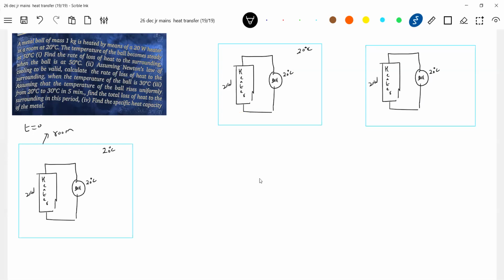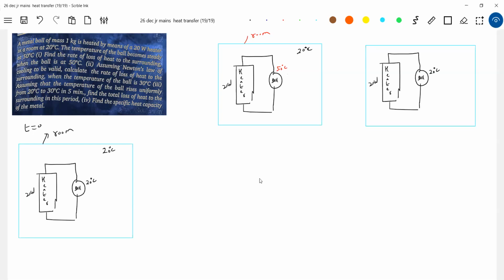What is the temperature of the room? Room temperature will be the same as it is. The heater will supply heat to the ball, no? So what is it telling? It will attain a temperature of how much? 50 degrees Celsius. This is a room. At some time, we are not bothered about the time. Now, what actually happens here? The temperature of the ball becomes steady at 50 degrees Celsius. Steady means what happens here?